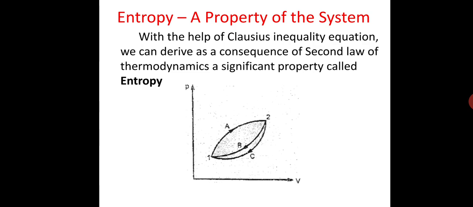Applying the Clausius inequality equation, the cyclic integral of d'Q upon T for a reversible cycle 1a2b1 is equal to 0: integration 1a to 2a d'Q upon T reversible plus integration 2b to 1b d'Q upon T reversible equals 0. Denote this equation number 1.